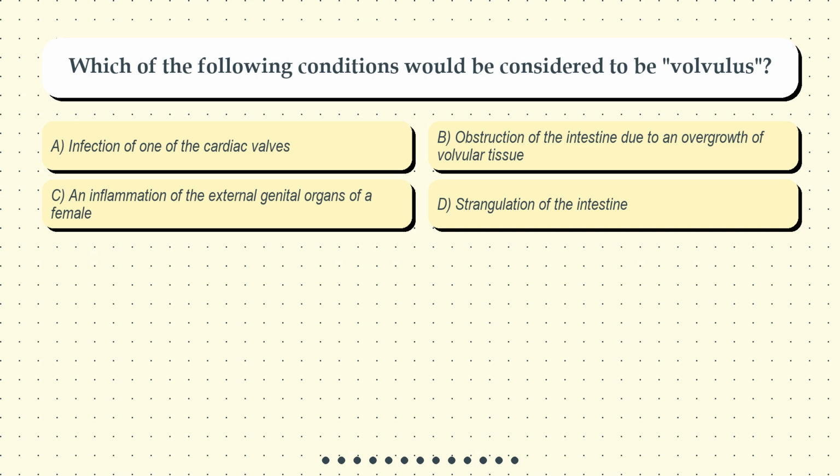Question 1. Which of the following conditions would be considered to be volvulus? Option A. Infection of one of the cardiac valves. Option B. Obstruction of the intestine due to an overgrowth of valvular tissue. Option C. An inflammation of the external genital organs of a female. Option D. Strangulation of the intestine.